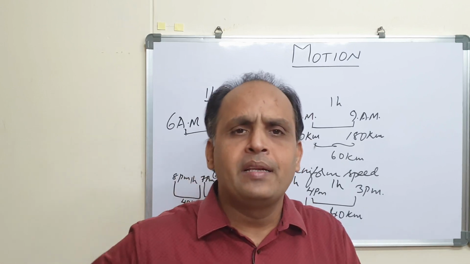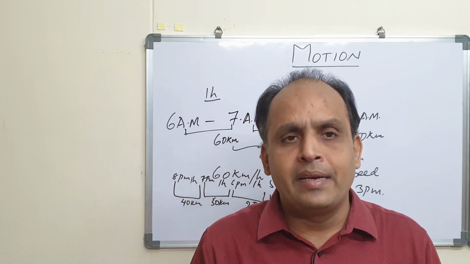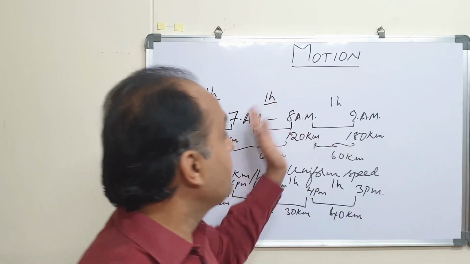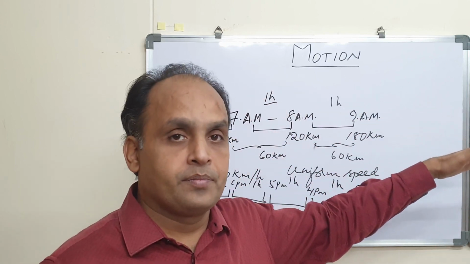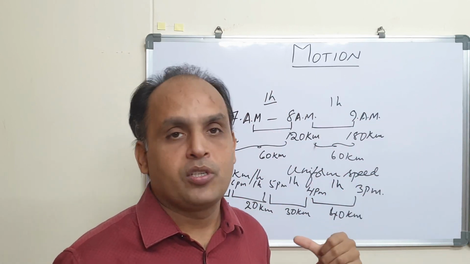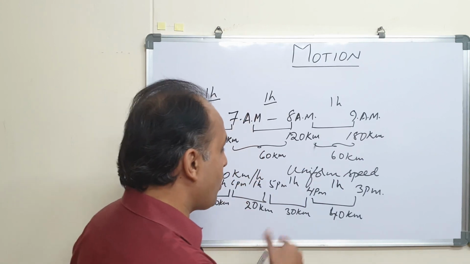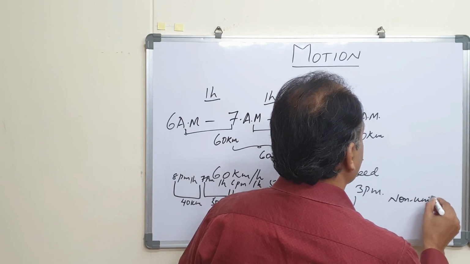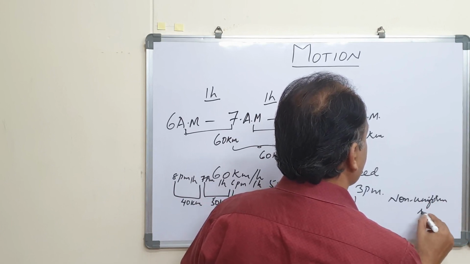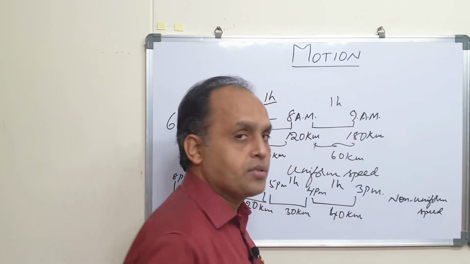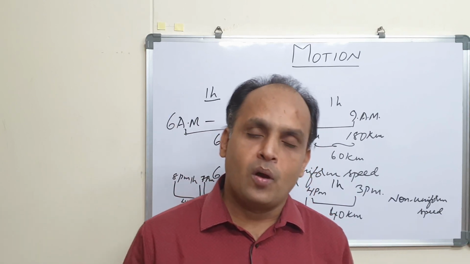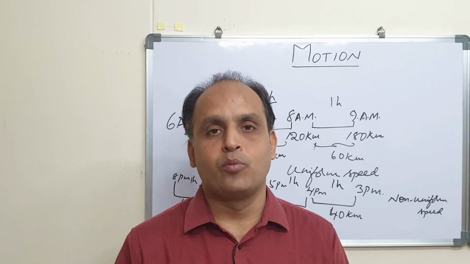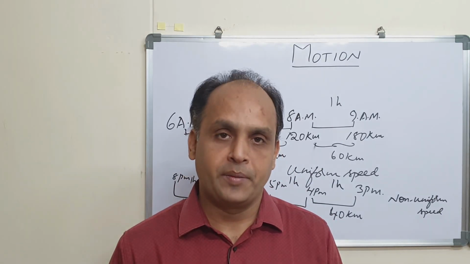That means the speed is not maintained uniformly throughout the journey, like it happened in the onward journey. In the return journey, your speed was not uniform. So this is what we call non-uniform speed: when a body covers unequal distances in equal intervals of time or equal distances in unequal intervals of time.